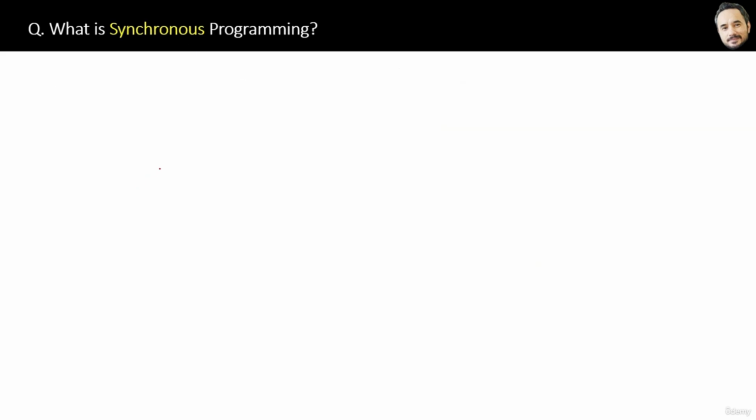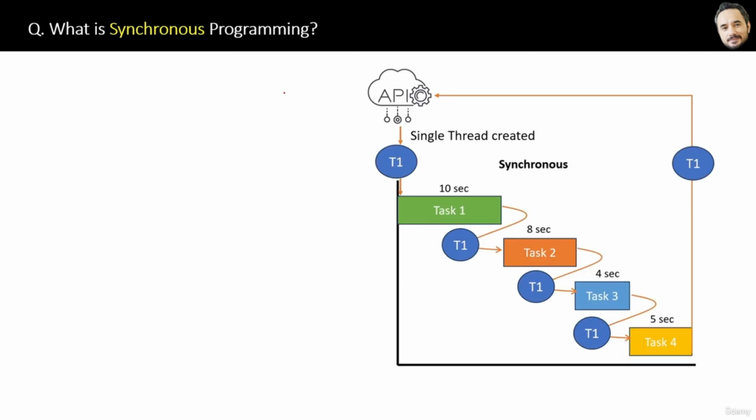What is synchronous programming? Now many have confusion between synchronous and single thread programming. For example, here is the single threaded execution which I previously explained. Remember, single threaded programming means we are talking about a single thread. Okay, a single thread is responsible for starting the task.